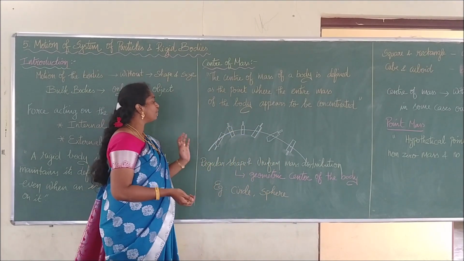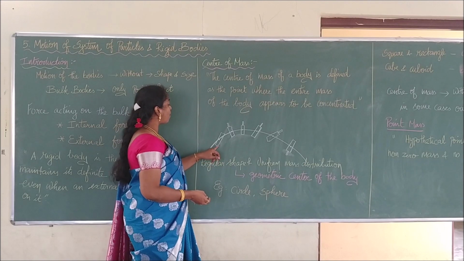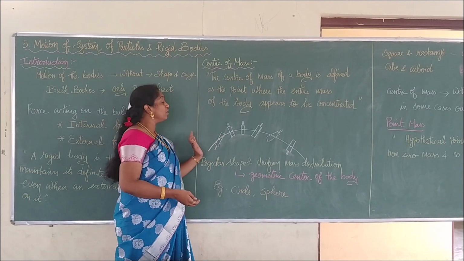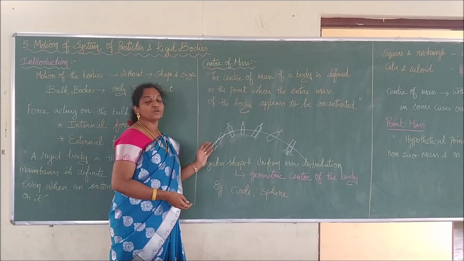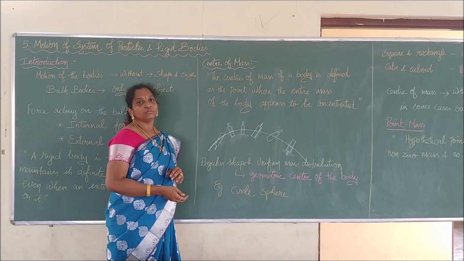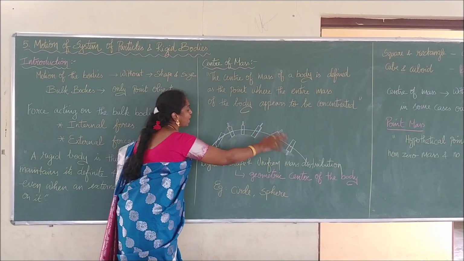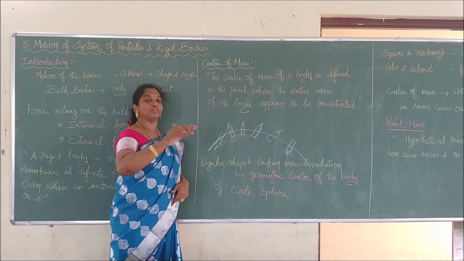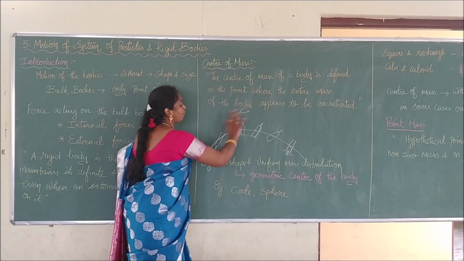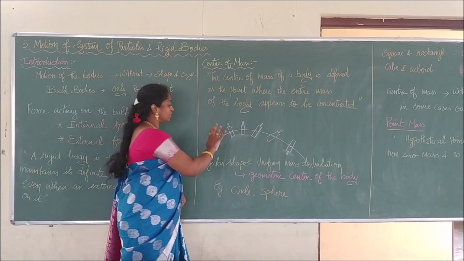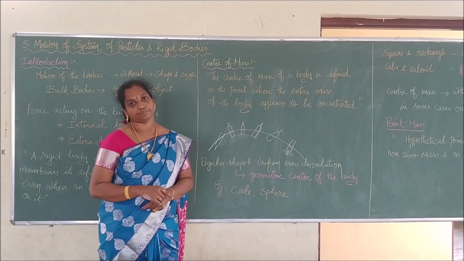For example, suppose I throw an object, say a bat. If I throw a bat, the different parts of the bat, which have different masses, will travel in different directions depending upon the type of motion. Is it clear to you? If I take the handle, the handle is not following the same path. It keeps changing depending upon the force acting on it. But one single point has the same projectile path due to the throwing of the bat. We call that point the center of mass.